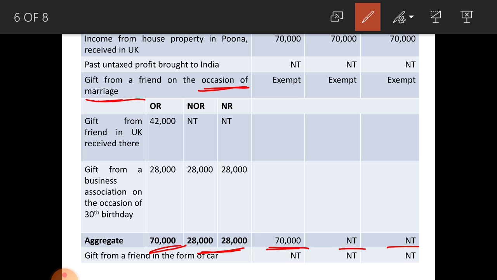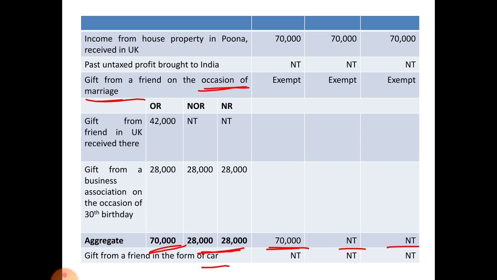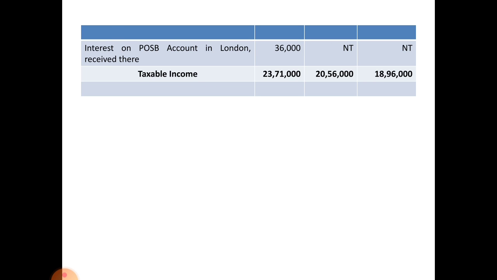Next one, see, gift from a friend in the form of car, not taxable because it is in kind. Next, interest on post office savings bank account in London and received there, taxable in the hands of ordinary resident.